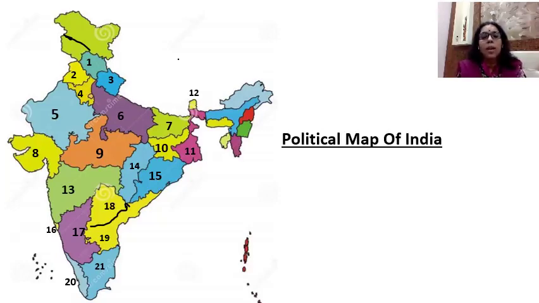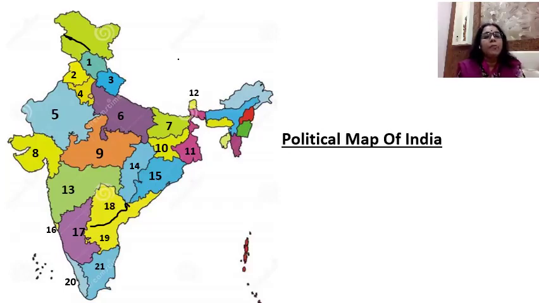The capital of Uttaranchal is Dehradun. Number four, Haryana. The capital of Haryana is also Chandigarh. That means Punjab and Haryana have a common capital, that is Chandigarh.